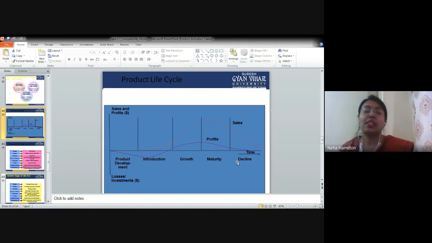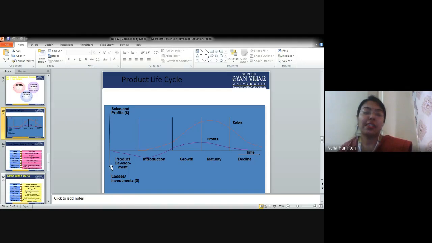So this is the decline phase. Okay. What does the decline phase tell you? Decline phase tells you that your product is actually going down and going out of the market. So that is called the decline phase. Okay, so this is about a general normal product life cycle. Every product goes through these kinds of product life cycles, right?